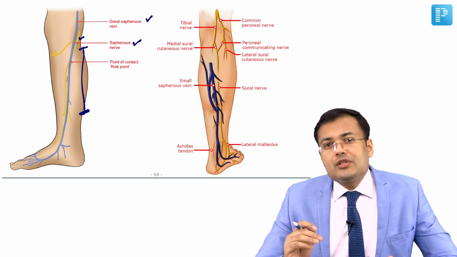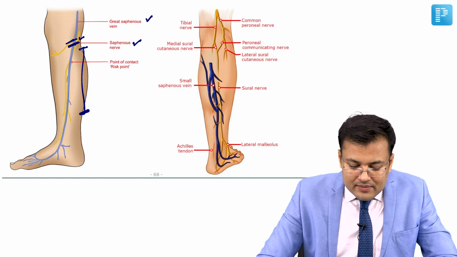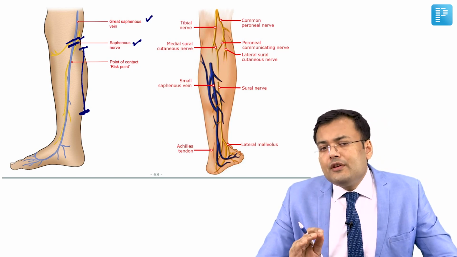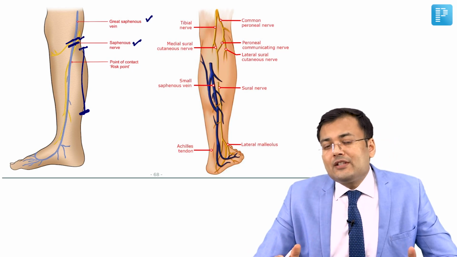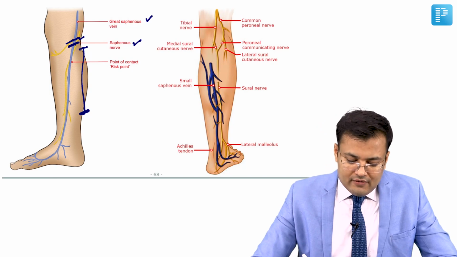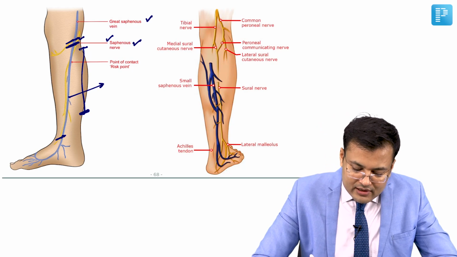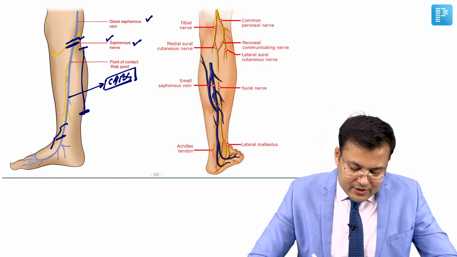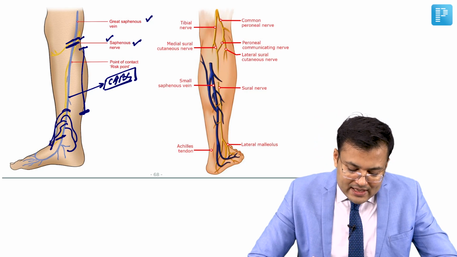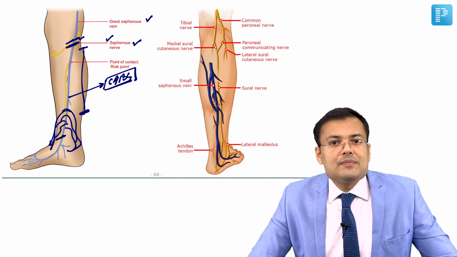And that's why in patients of varicose vein, whenever we are going for stripping, the stripping is done till the knee joint. If you are planning to do the stripping below the knee joint, there is a high risk of injury of which nerve? Obviously, the saphenous nerve. So whenever this vein is being harvested for CABG, coronary artery bypass grafting, which nerve is most commonly injured? It is the saphenous nerve, and because of that, the patient is going to develop paresthesia over the medial aspect of the lower limb, especially the leg and foot.